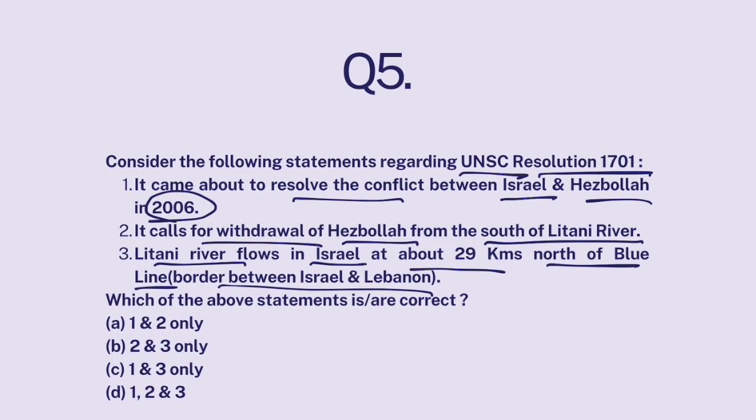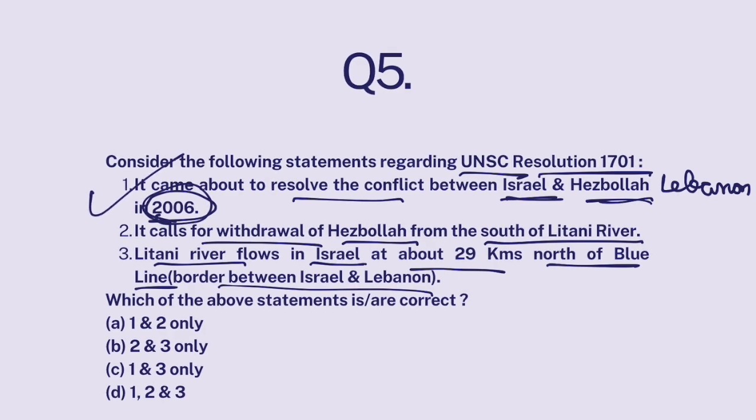Okay. So United Nations Security Council Resolution 1701 actually was passed to resolve the conflict between Israel and Hezbollah, which is a group based out of Lebanon. There was a war between them in 2006. Okay, so this part is correct.